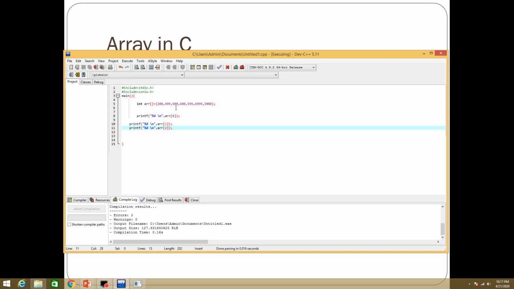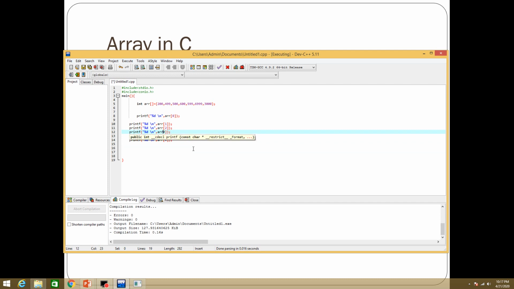So I'm going to print all the values of this array.